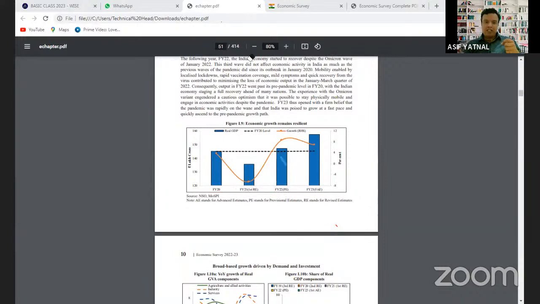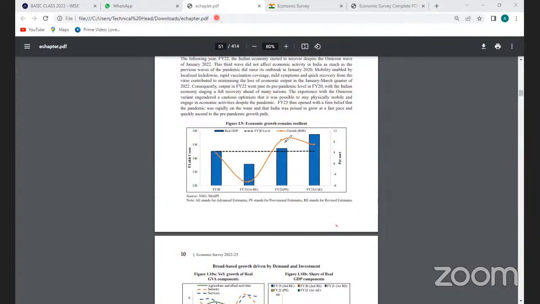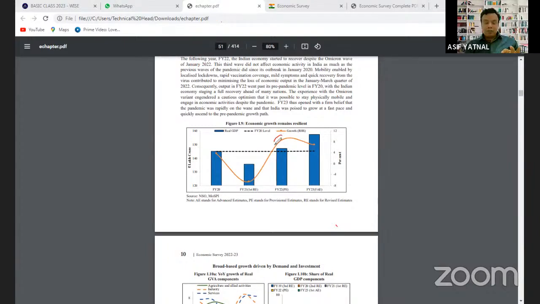Got it, Kavya? This increase in the real GDP is not because of the actual increase in the production. That is because of the change in the base year, and change in the base year की वजह से जो real GDP के calculation में बदलाव होता है, increase होता है, that is what is called as base effect. All of you remember base effect, Saima? When I was discussing the inflation, I was discussing the economic growth rate. उस समय मैंने आपको explain किया था कि base year change होने के बाद जो GDP में growth दिखाई देता है real GDP में, that is what is called base effect. Clear? That is what is called base effect.